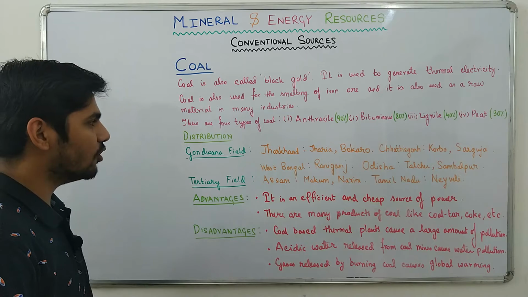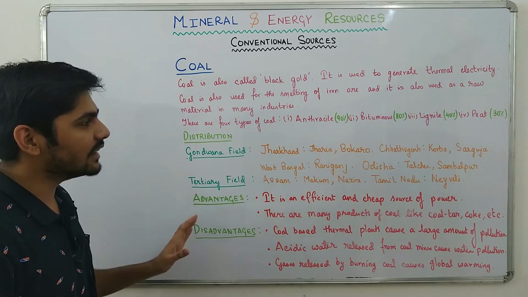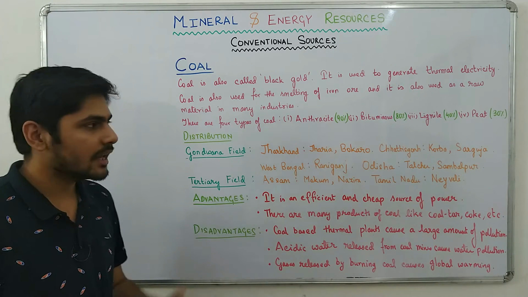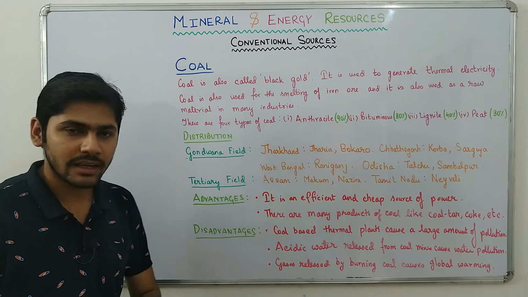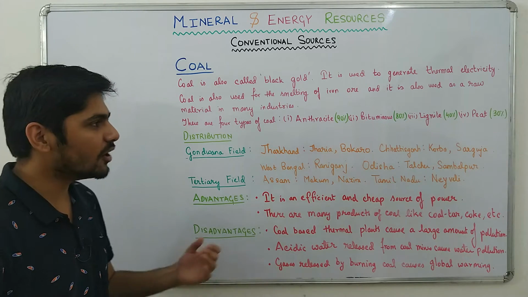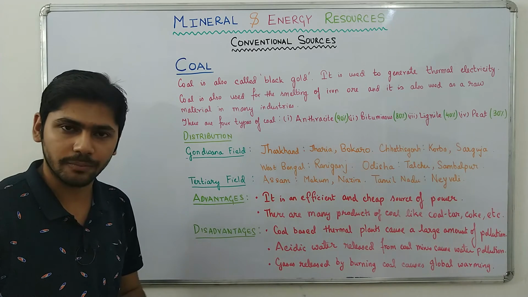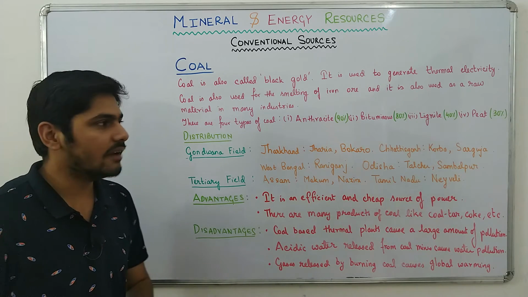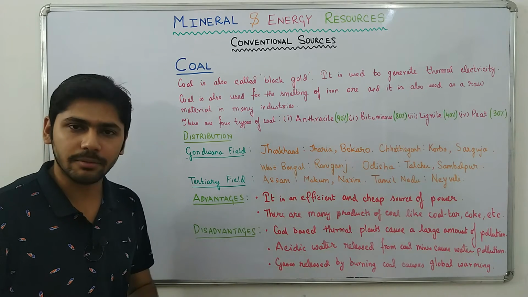There are 4 types of coal, which are anthracite, bituminous, lignite and peat. Anthracite is the best quality coal and it contains about 90% carbon. Then we have bituminous. Bituminous contains about 80% carbon. Now bituminous is the type of coal which is most abundantly found in India, and the majority of this coal is used for the production of thermal electricity and for the smelting of iron ore. Then we have lignite. Lignite contains about 40% carbon. And finally we have the worst quality, which is peat. Peat contains less than 30% carbon.